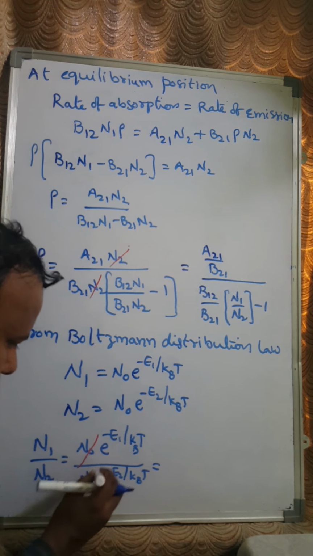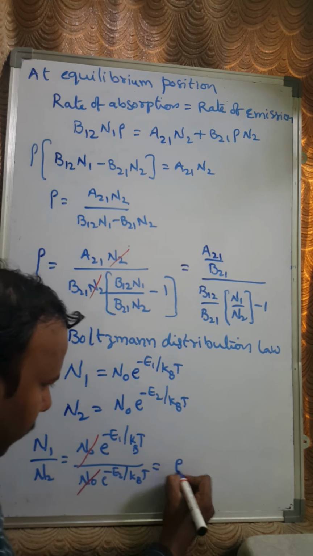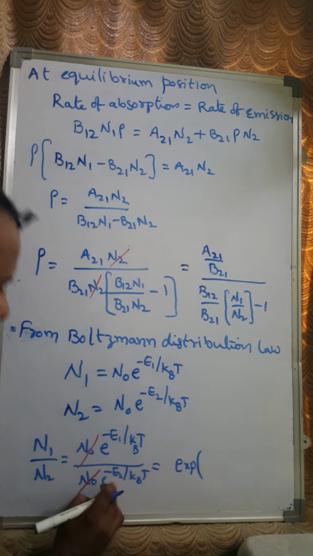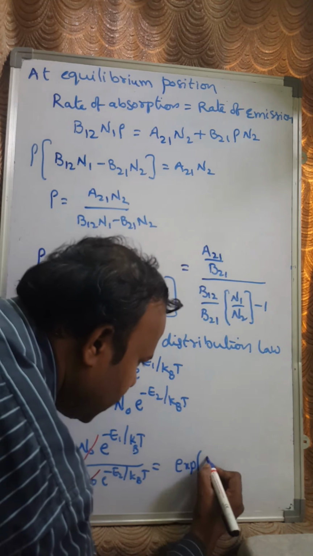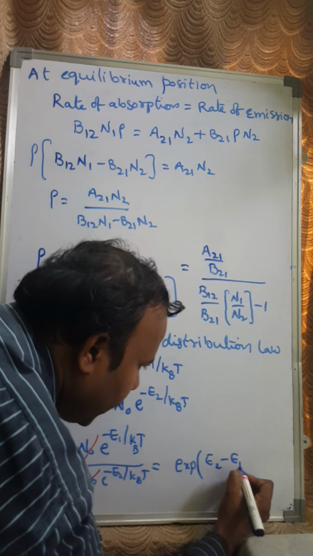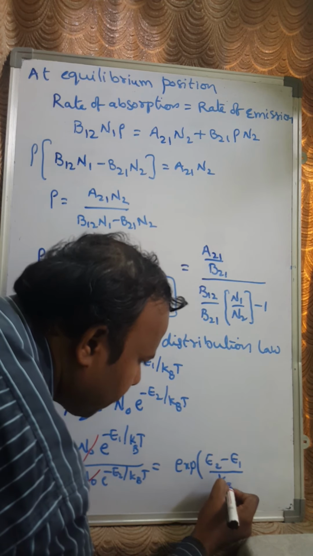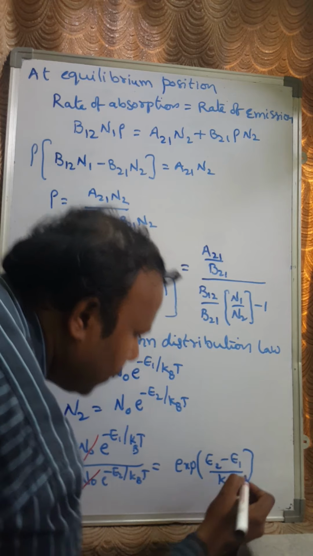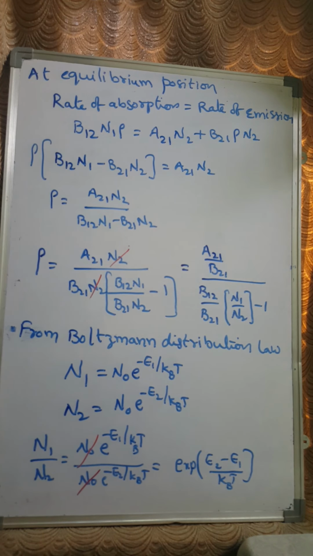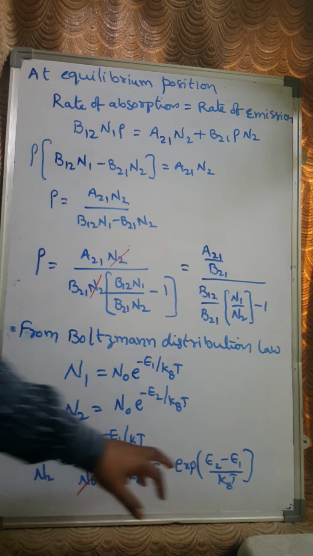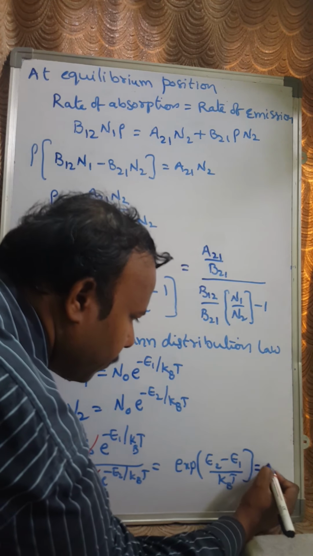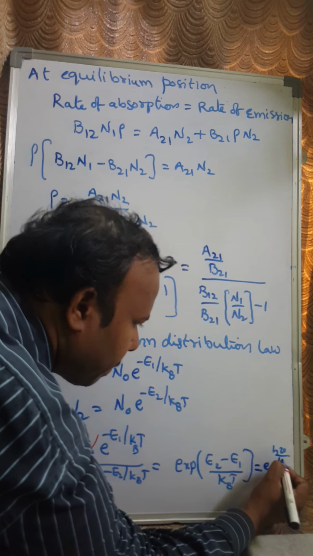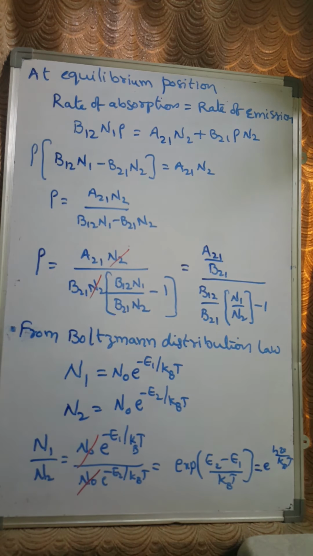N0 and N0 get cancelled, and then you are going to have exponential of minus E2 goes to the numerator, it becomes positive: exponential of E2 minus E1 by KT, right? And here E2 minus E1 is nothing but the photon energy h mu, so e power h mu by KBT. That value we are going to substitute here.